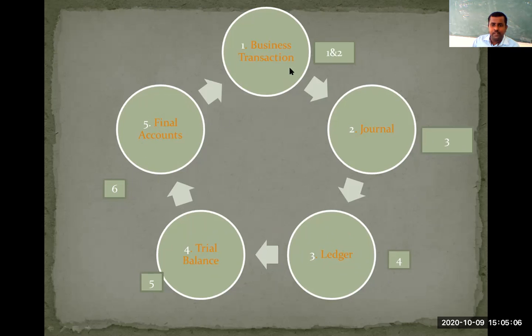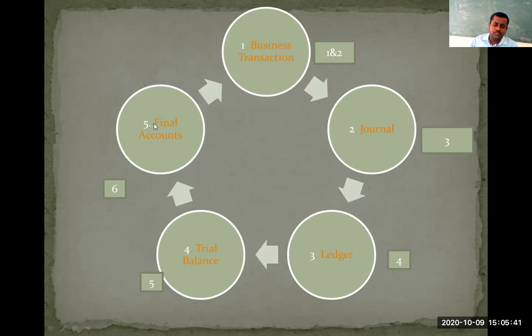Once again I will repeat. The first and second functions, identifying and measuring, deal with business transactions. The third function, recording, deals with preparation of the journal. The fourth function, classifying, deals with preparation of the ledger account. The fifth function, summarizing, deals with preparation of the trial balance. And our sixth function, analysis and interpretation, deals with the preparation of the final accounts of the company, such as the trading account, profit and loss account, and balance sheet.